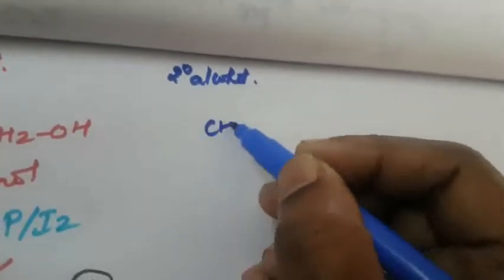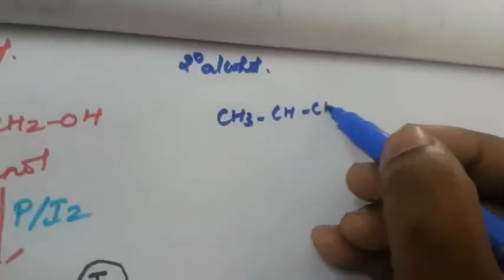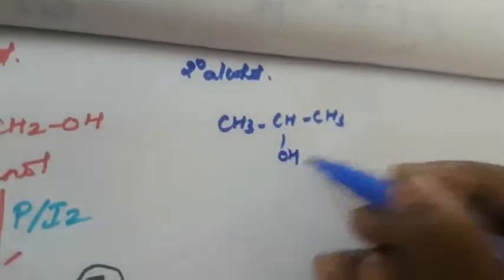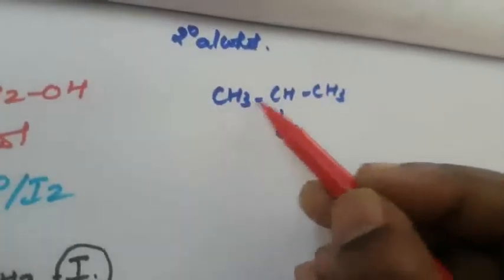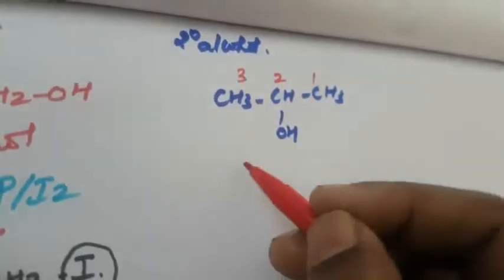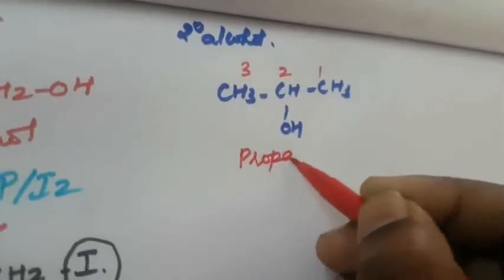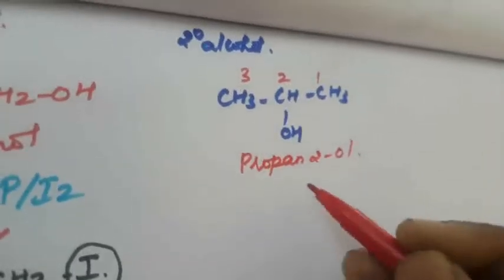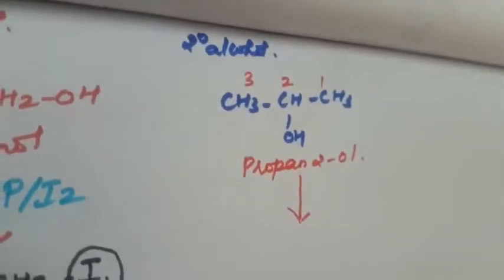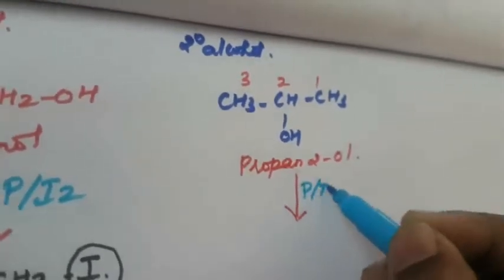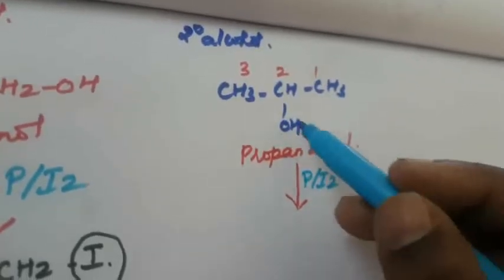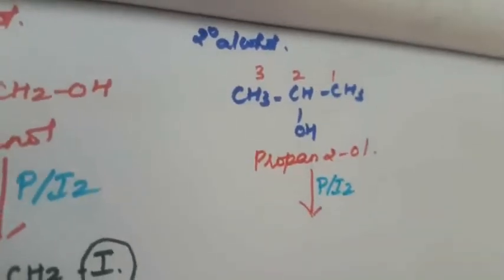Okay, next we are going to see the secondary alcohol. What is the secondary alcohol? The first one is CH3CH(OH)CH3. What is this compound name? 1, 2, 3, so propan-2-ol. What is the first step? It will react with phosphorus and iodine, that is HI, so only the iodine will replace the OH.